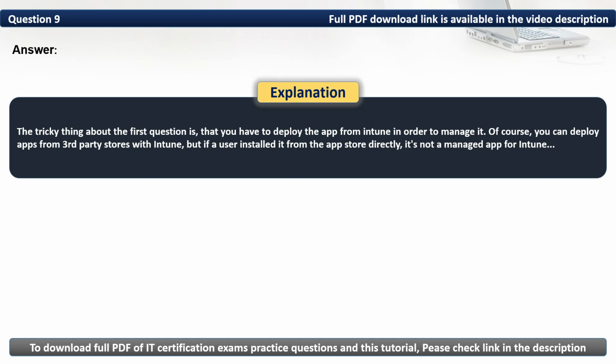A tricky thing about the first question is that you have to deploy the app from Intune in order to manage it. Of course, you can deploy apps from third party stores with Intune, but if a user installed it from the App Store directly, it is not a managed app for Intune.